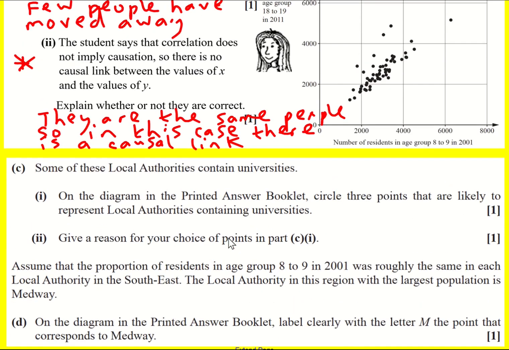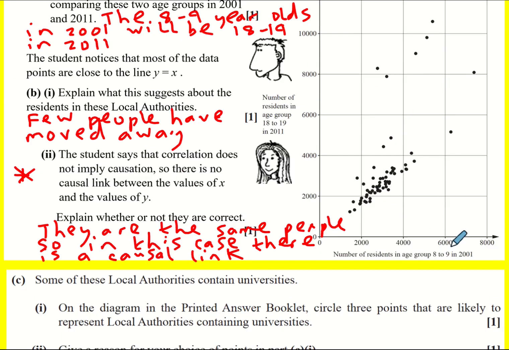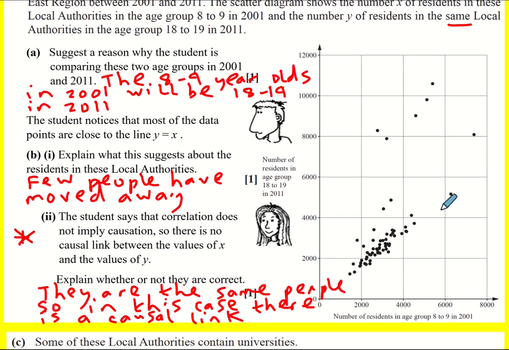All these 1 markers. Some of these local authorities contain universities. On the diagram, circle 3 points that are likely to represent local authorities containing universities. Well, here it's basically the ones that don't lie along the line y equals x, and any of these 5 would be accepted.